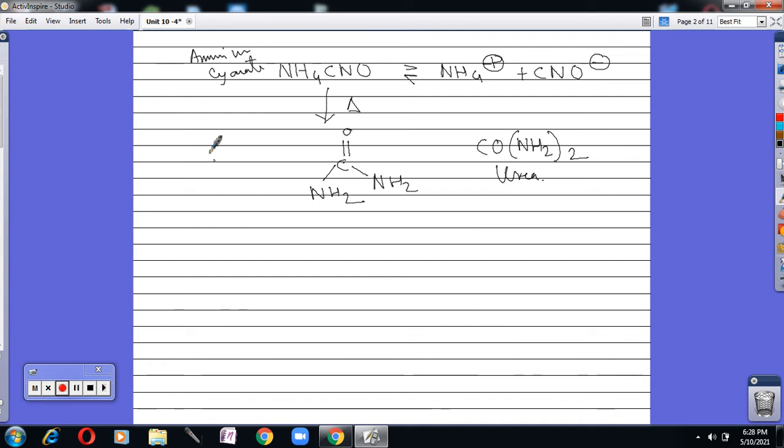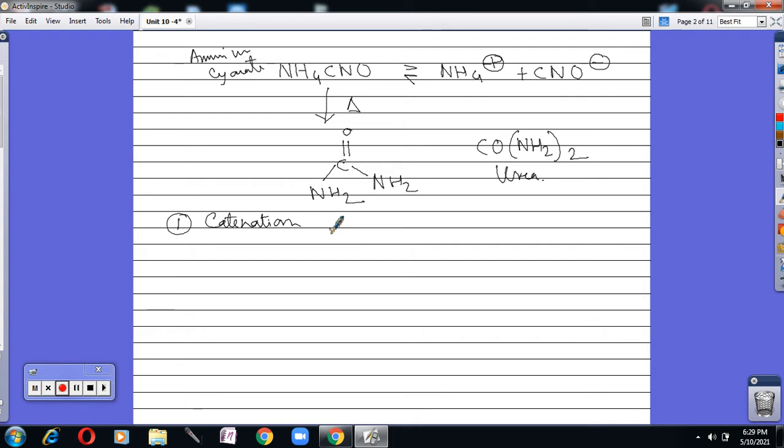Next, we need to know the properties of carbon. The first property we need to learn is catenation. What is catenation? The property of the atoms of an element to link with another by stable covalent bonds to form straight chains, branch chains, or rings is called catenation.